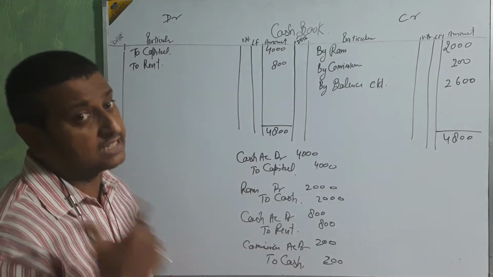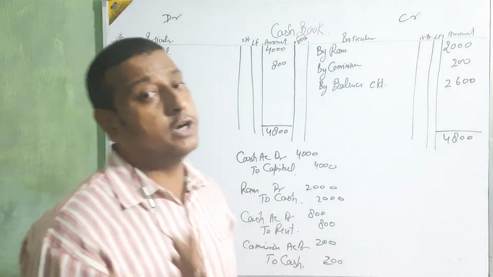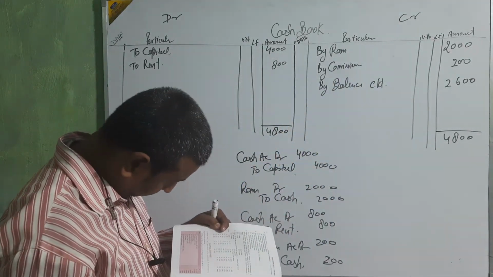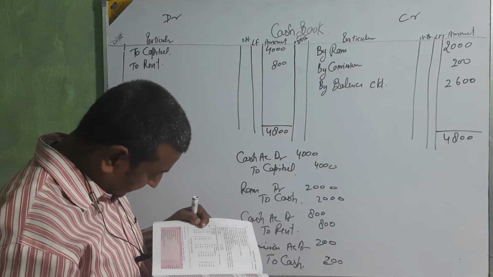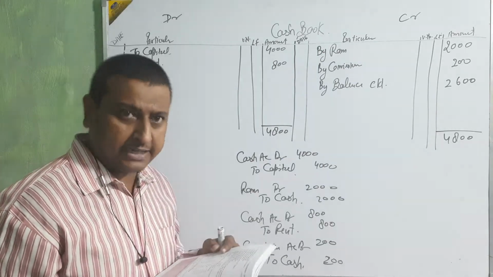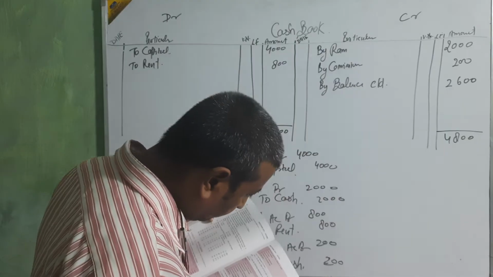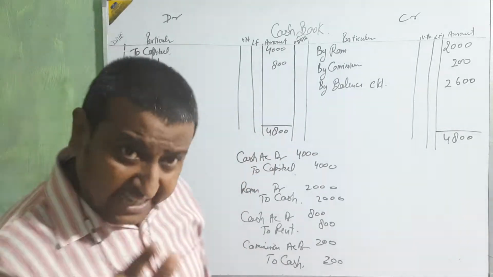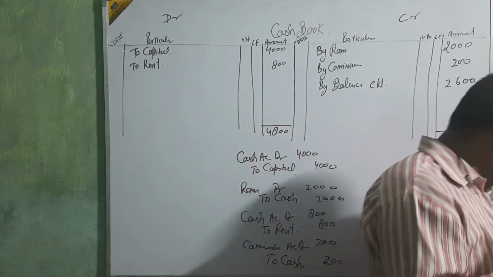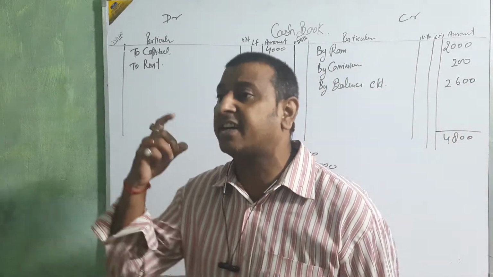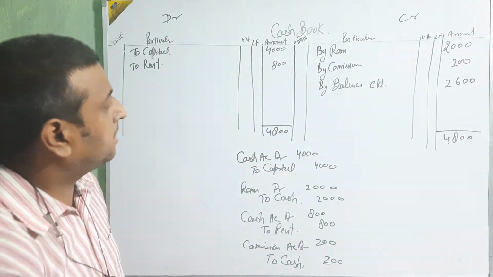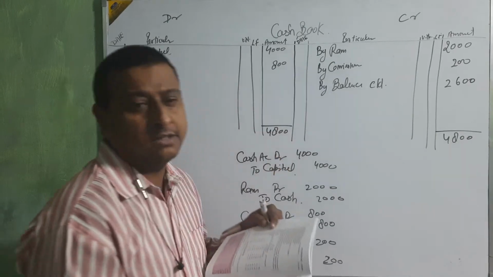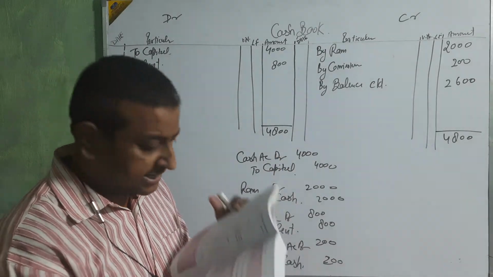You are going to purchase in cash. Purchase means you are going to pay the money, so credit side. Next, paid for advertisement, expense, credit side. Purchased goods from Mohan on credit. It's a cash book, so we do not use any credit transactions. We are not going to use these transactions. Then paid to Mohan means credit side.